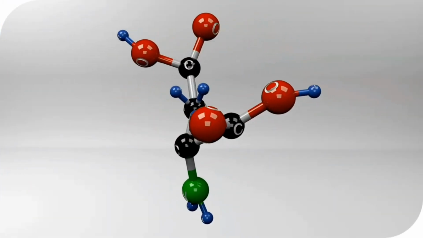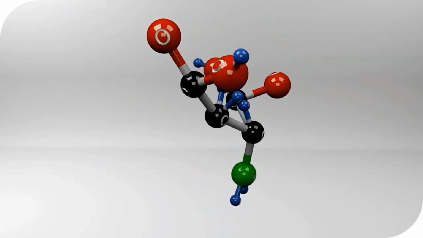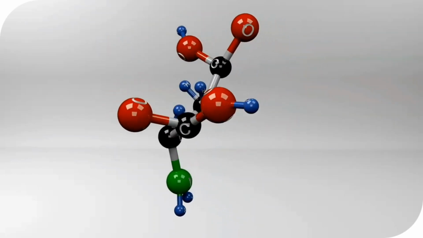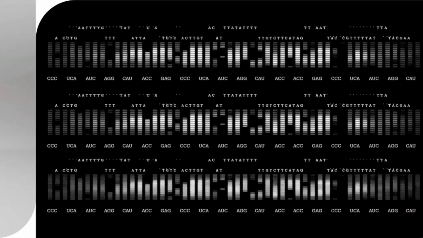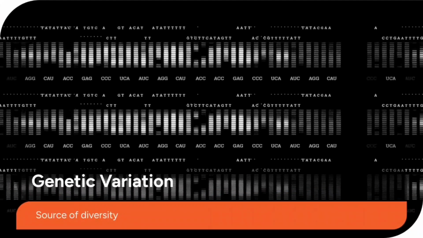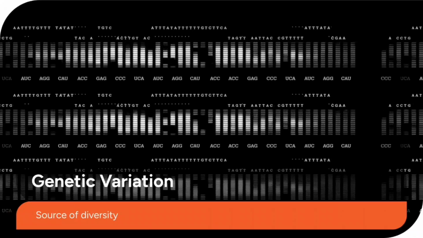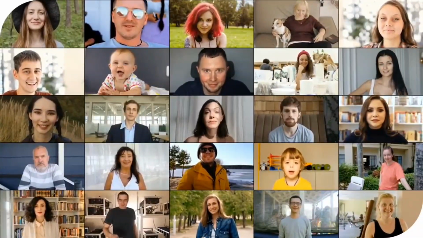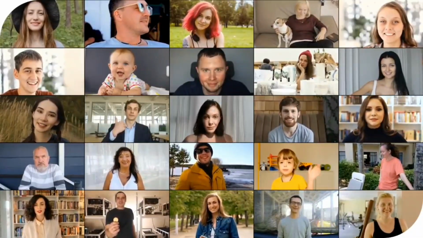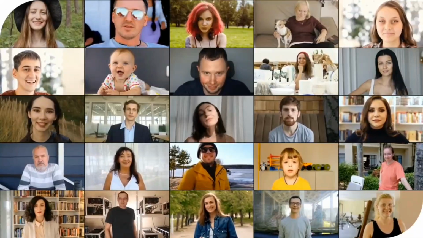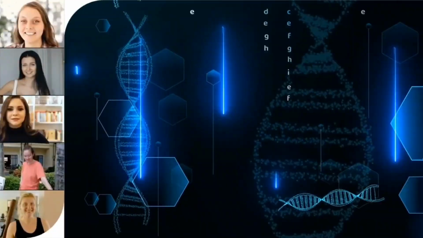The blueprint's instructions are read through transcription and translation to create the proteins that perform most of the work in our bodies. While we share 99.9% of our DNA, small differences, genetic variation, are the source of human diversity. Genetic factors contribute to the vast spectrum of human experience, including unusual lifestyles and unique ways of thinking.